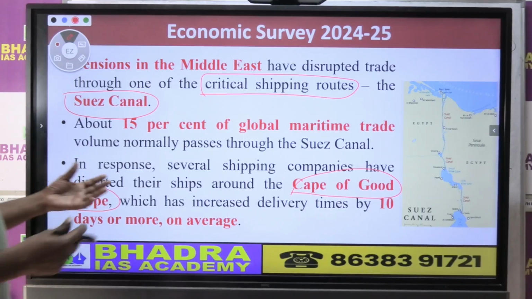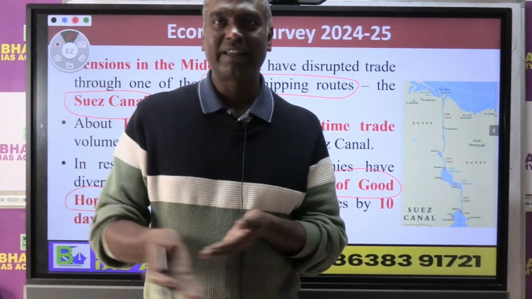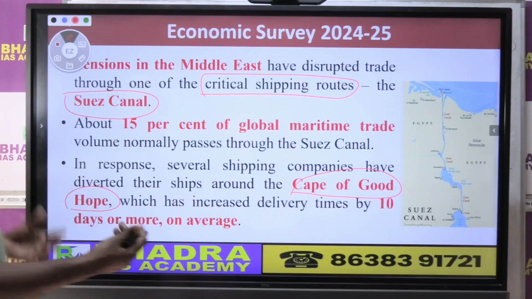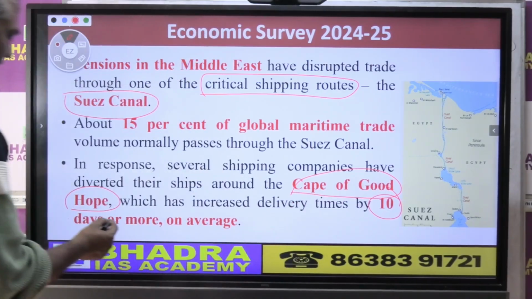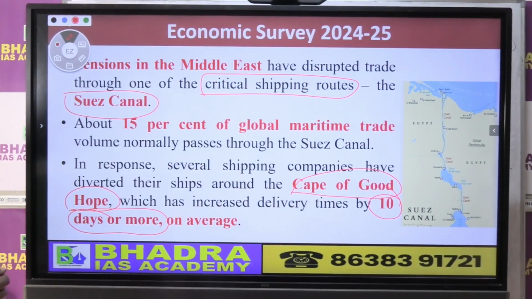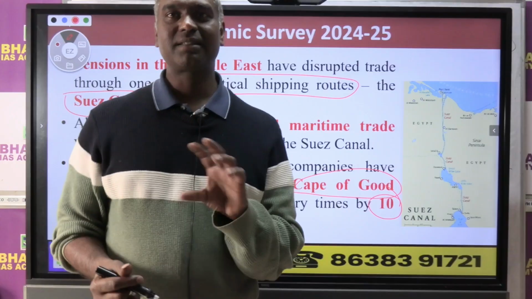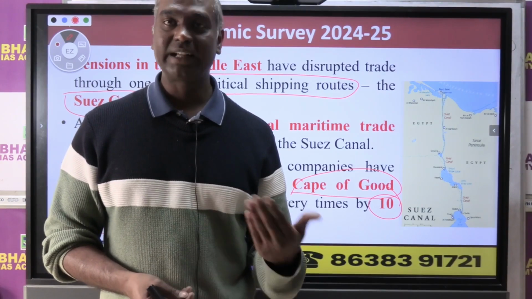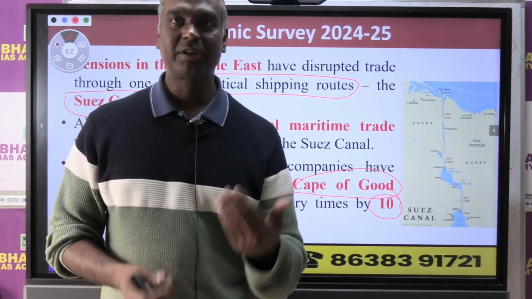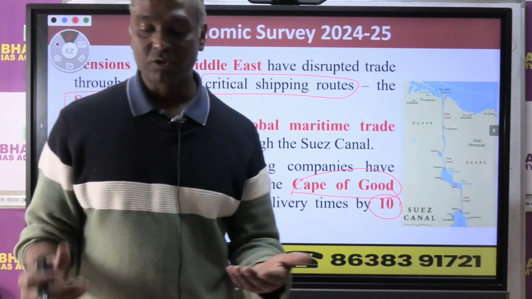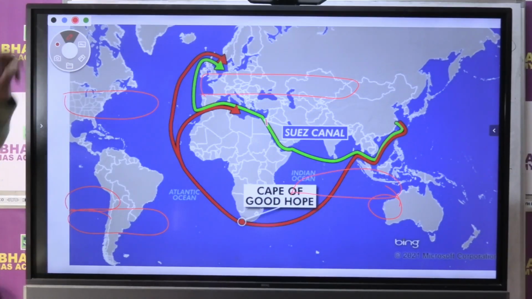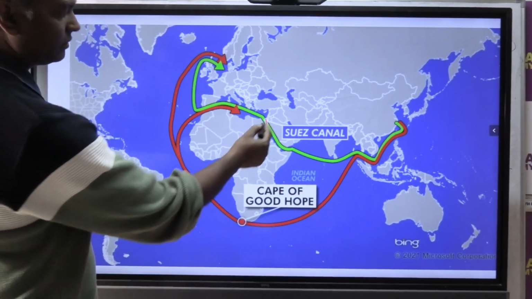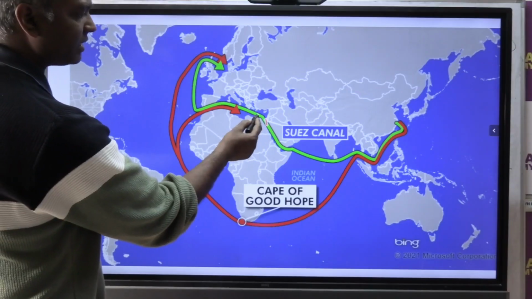Now what happened, since the shipping companies thought we will not go through the Suez Canal, we will go round and round, it increased the delivery times by 10 days or even more. So it increases the supply chain confusion, the manufacturing sector also gets affected, and prices also rise because the cost of export and import becomes very high in this case. Now if you look at this one, the Suez Canal route is the short one which lies in Egypt. It connects the Mediterranean Sea with the Red Sea.